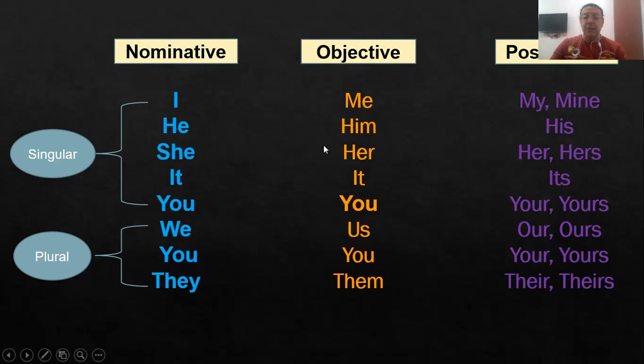And instead of he or him, we say his. And instead of she or her, we say her or hers. It becomes its, you becomes your or yours, us becomes our or ours, you becomes your or yours, them becomes their or theirs.